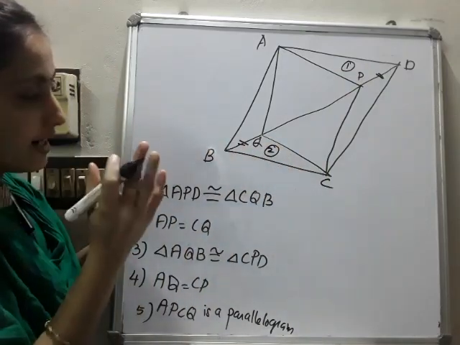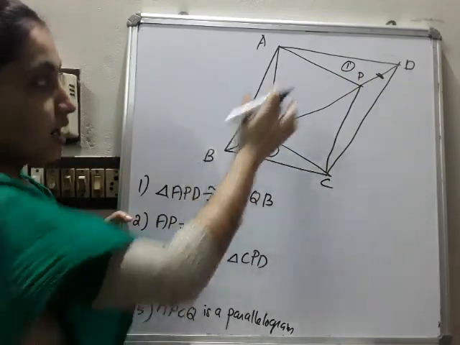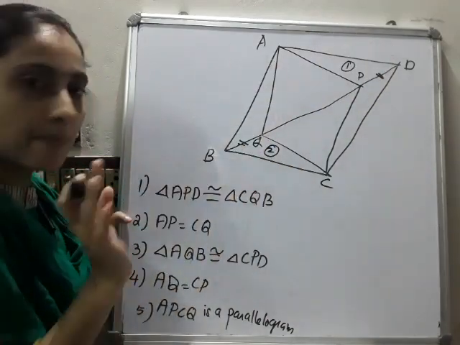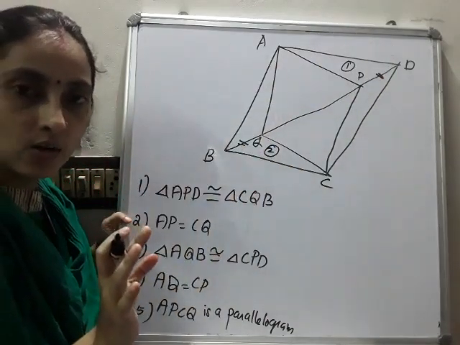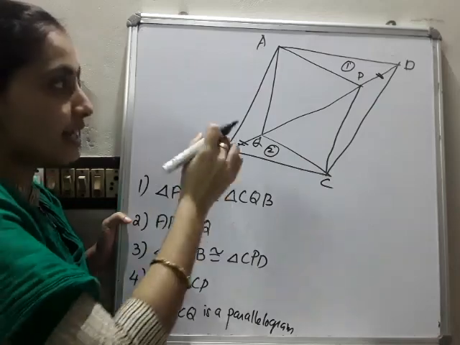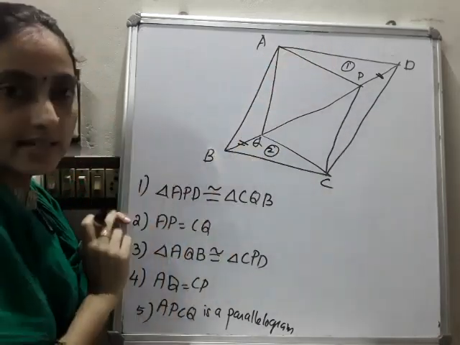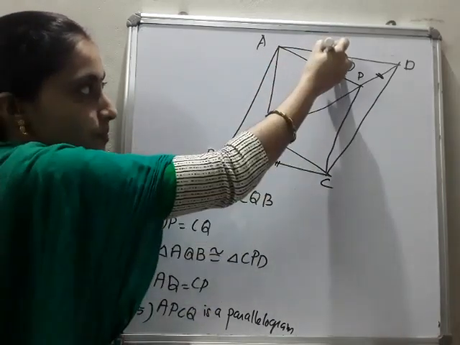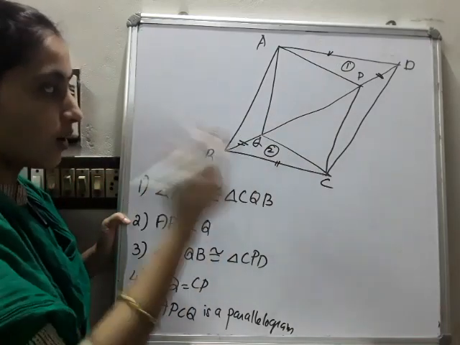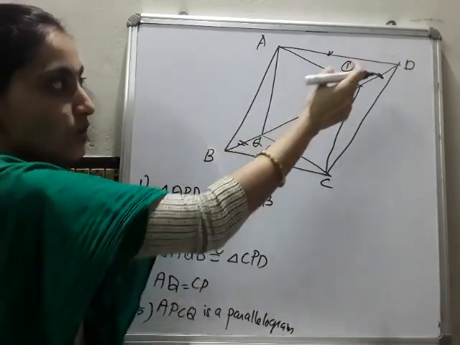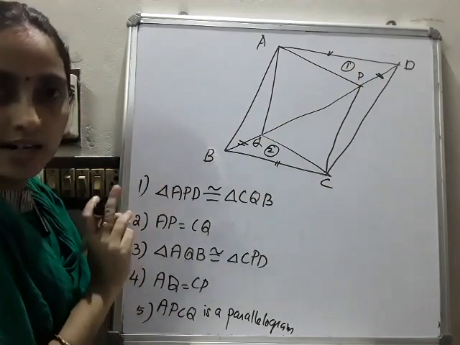Okay, so given according to your question, ABCD is a parallelogram, that is given. What do you mean by parallelogram? Its opposite sides are equal. So we can write as AD is equal to BC. Is it? This side is equal to this side. Okay. And already given in the question as BQ is equal to DP. So two conditions we got.